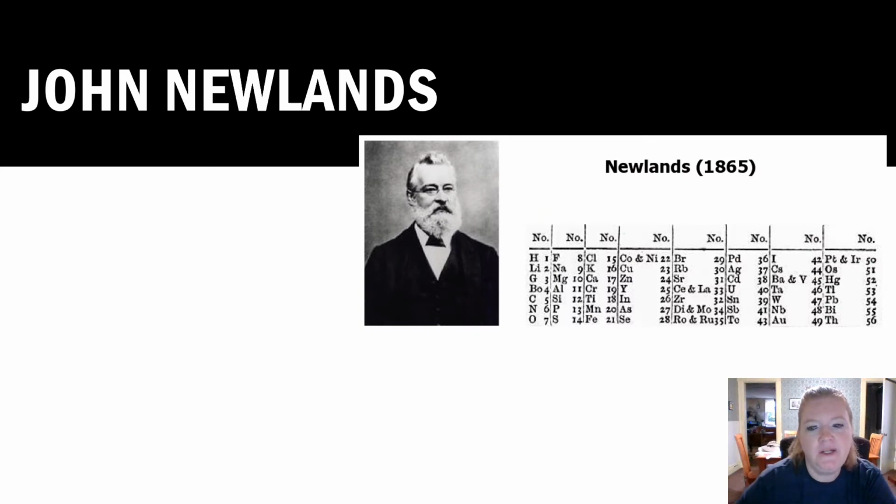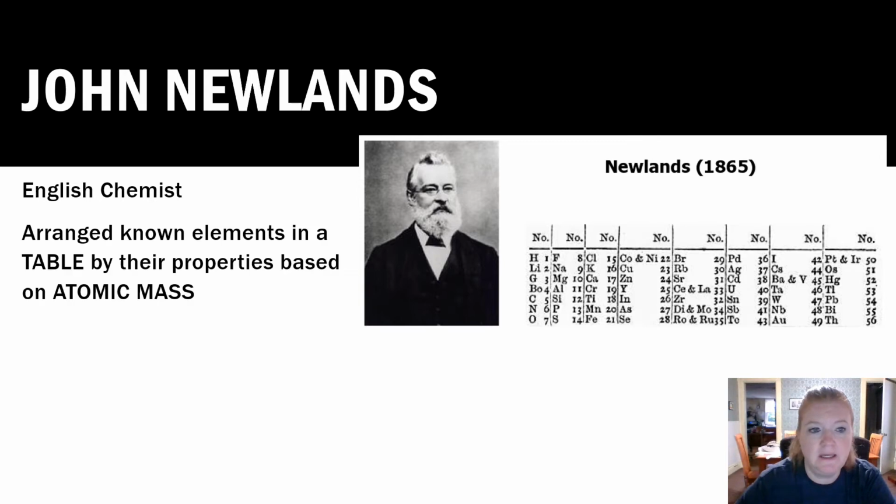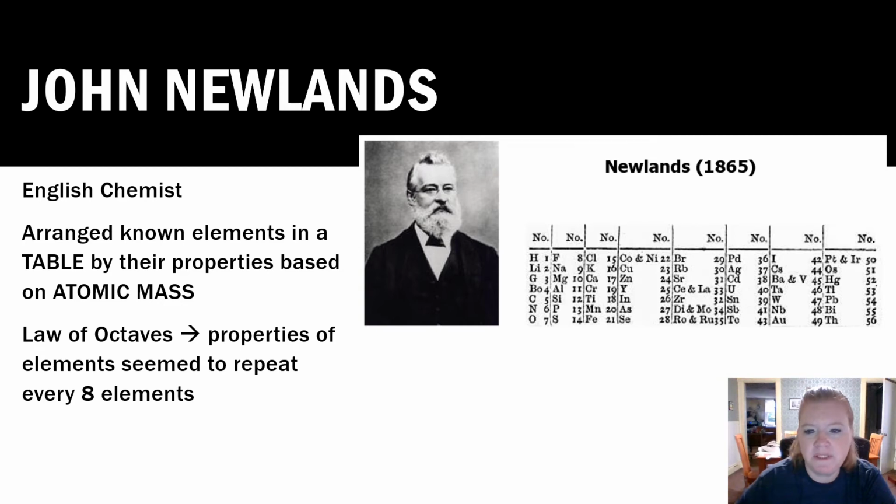All right, John Newlands. Here's who we're going to talk about first. He was an English chemist. He arranged the known elements in a table by properties based on atomic mass, and he developed something called the law of octaves. He realized in lining up these elements that properties of elements seemed to repeat about every 8 elements, hence the law of octaves. Okay, so thanks, John Newlands.